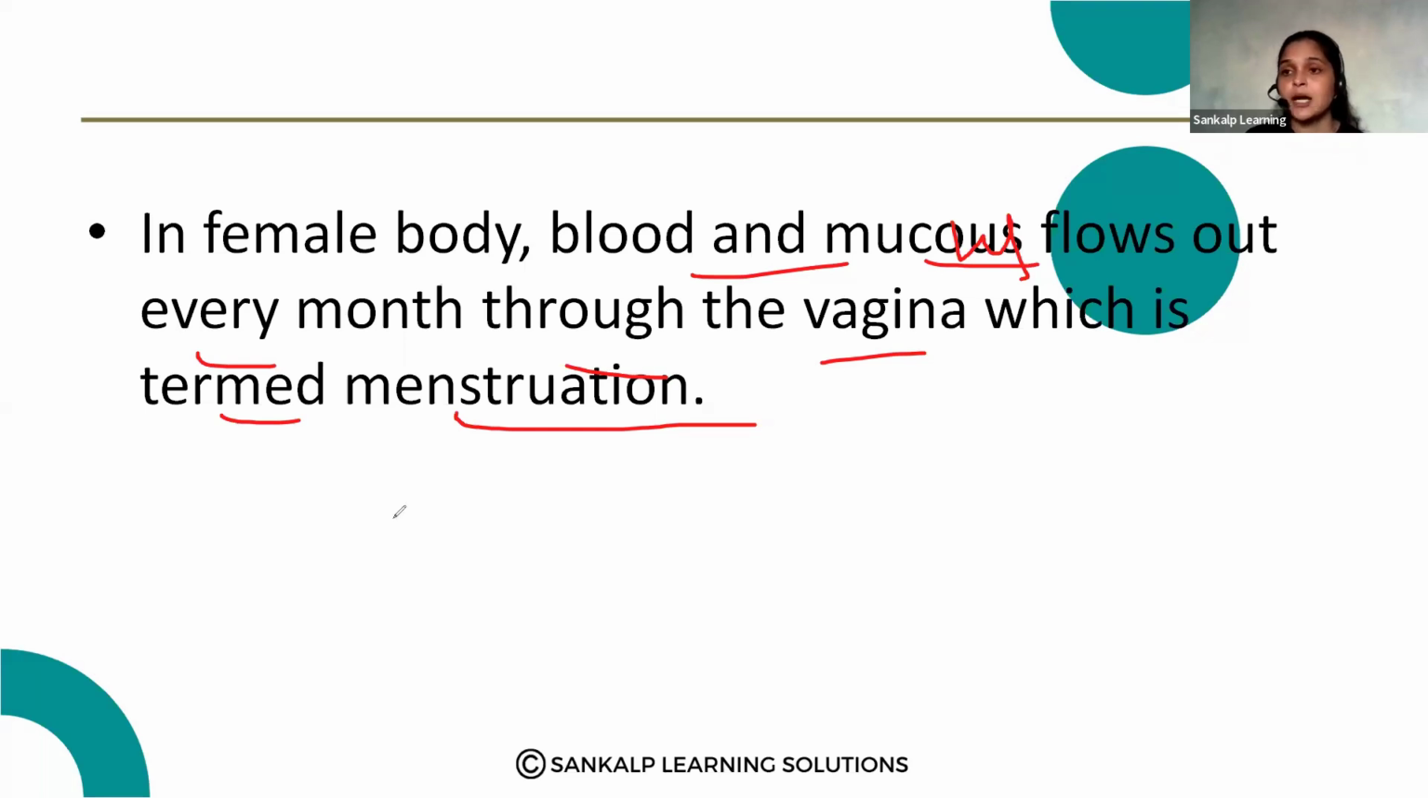This question may be asked as a 1 mark question or as a 2 mark question. How does the menstrual cycle occur? That is also one question. And what is menstrual cycle? That is also one question. So this may be asked as a 1 mark question.